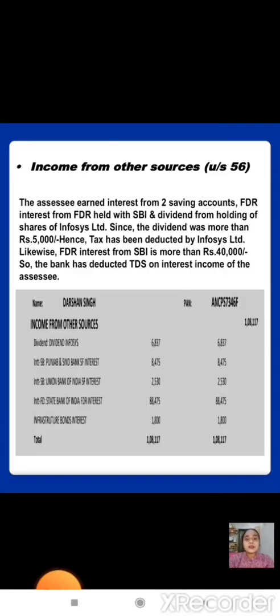Income from other sources under Section 56. The assessee earned interest from two savings accounts, FDR interest from FDR held with SBI and dividend from holding of shares of Infosys Limited. Since the dividend was more than 5,000, tax has been deducted by Infosys Limited. Likewise, FDR interest from SBI is more than Rs 40,000, so the bank has deducted TDS on interest income of the assessee.